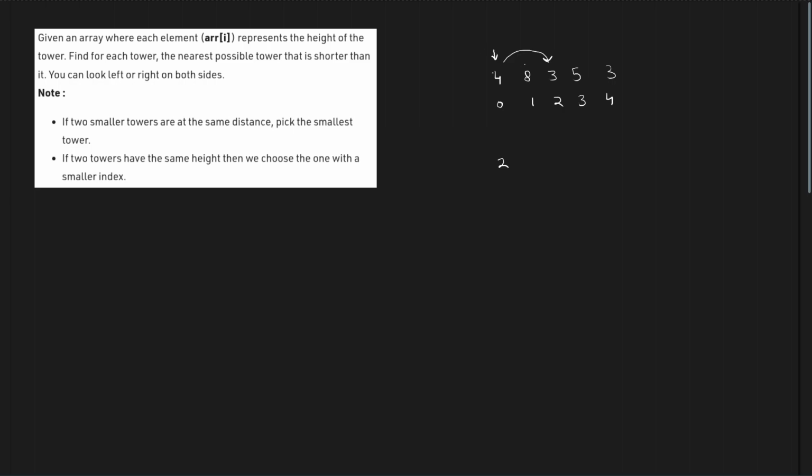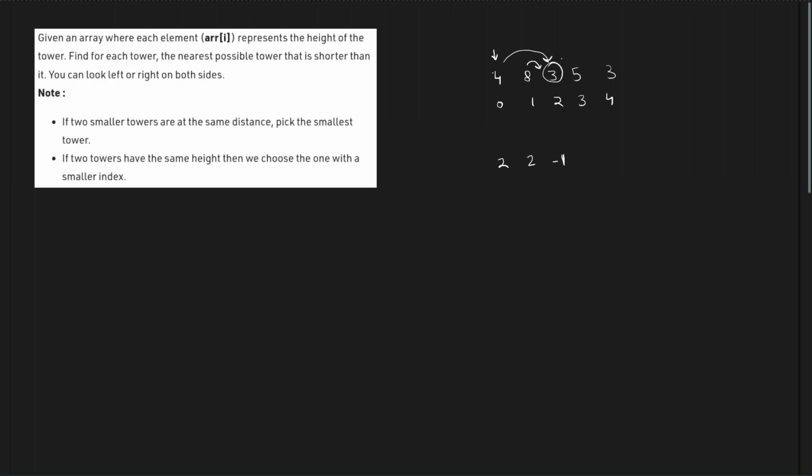Similarly, for 8, 3 is the nearest smaller number. So the answer for this particular index will be, let's say, 2. Now 3 is the smallest number itself. There will never be a smaller number than 3. So you will see the answer is -1 for this.